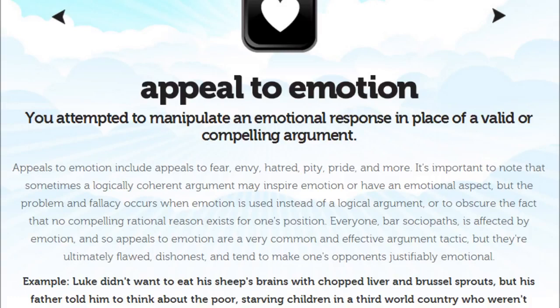5. Slippery slope. You said that, if we allow A to happen, then Z will eventually happen too, therefore A should not happen. The problem with this reasoning is that it avoids engaging with the issue at hand and instead shifts attention to extreme hypotheticals, because no proof is presented to show that such extreme hypotheticals will in fact occur.